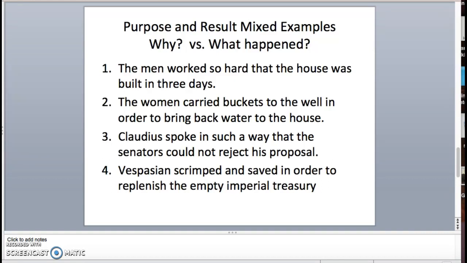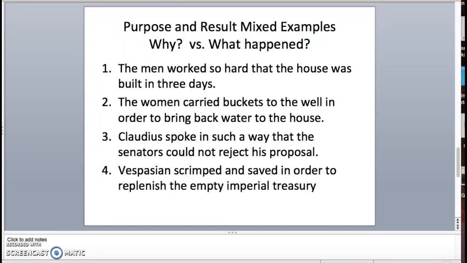All right, so number 1 is a result clause. What was the result of the men working so hard? Well, the house was built. That was the result of it. And number 2, the answer is it is a purpose clause because it's telling you why did they carry buckets to the well? Well, they carried buckets to the well for the purpose of bringing back water to the house.